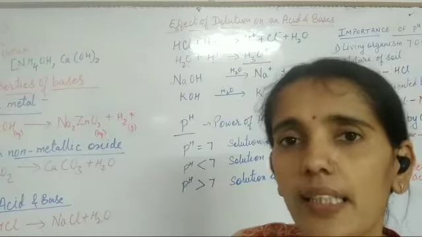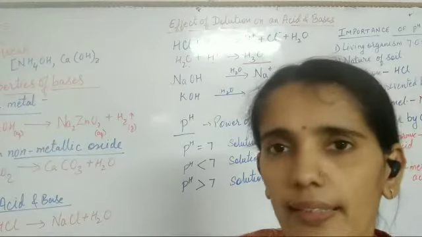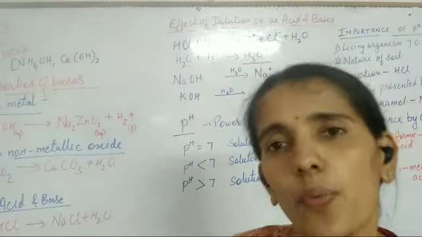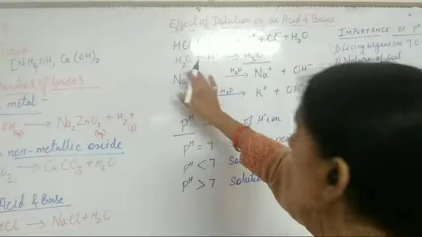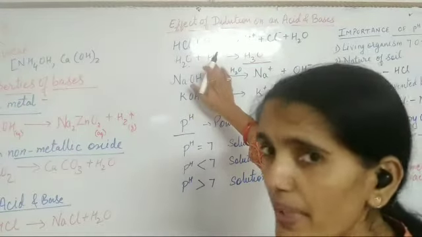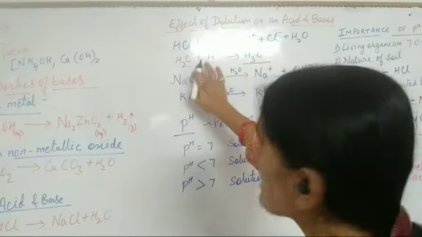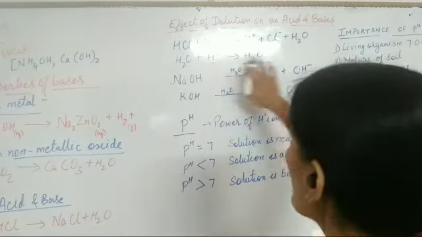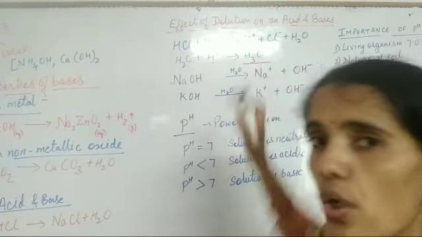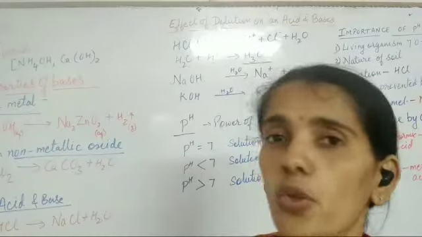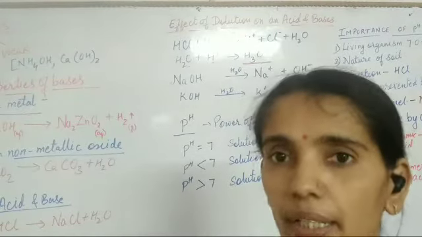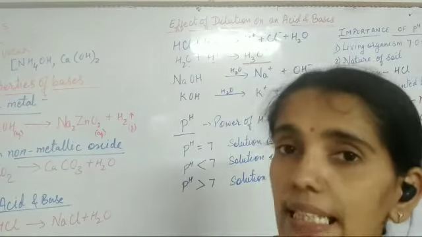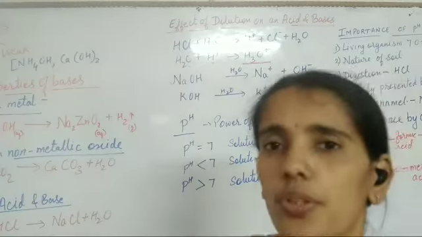If an acid gets completely ionized, it is a strong acid, and if an acid gets partially ionized, it is a weak acid. If it is getting completely ionized, obviously all the hydrogen ions released will get dissolved in water and form hydronium ion. So what will happen now? One question will arise. What will happen if more water is added in the solution?